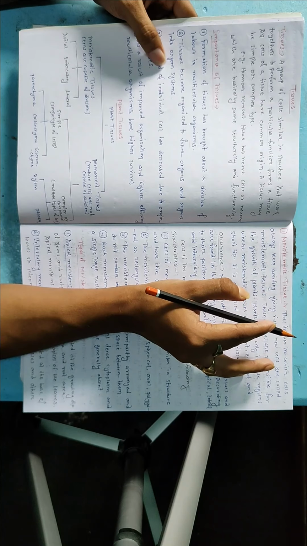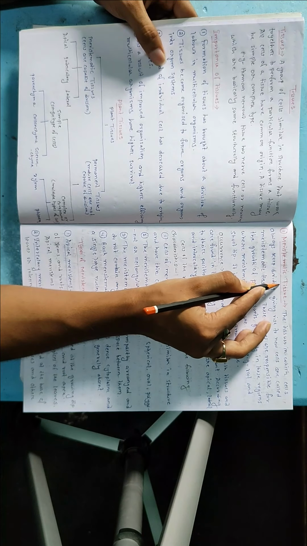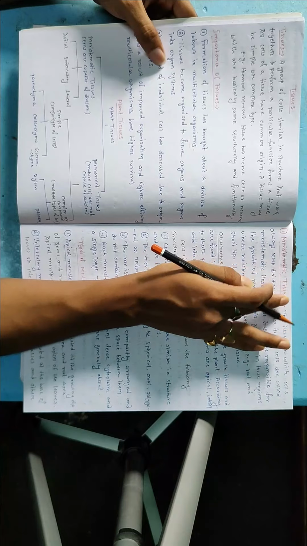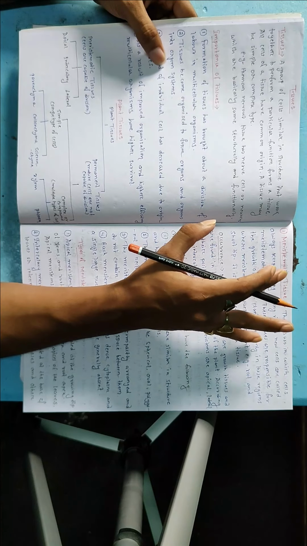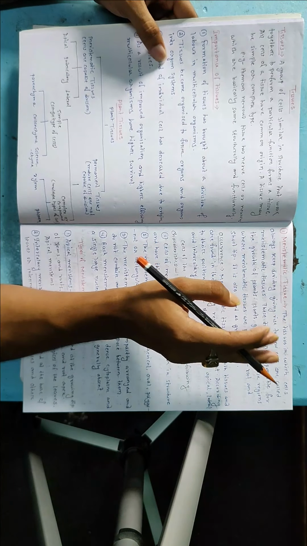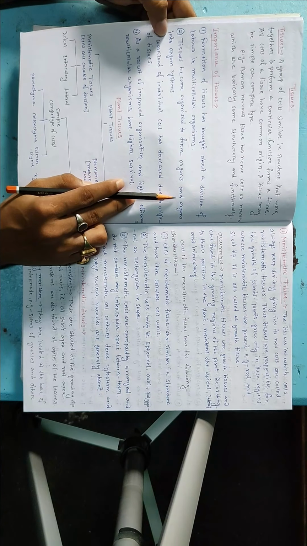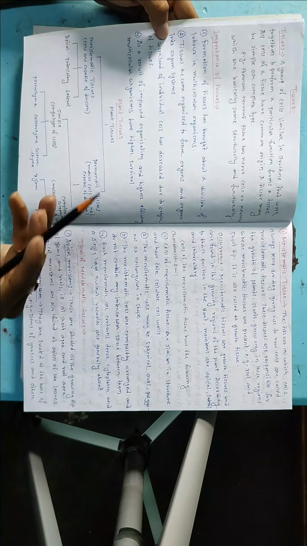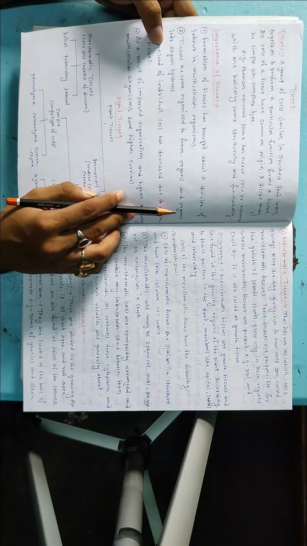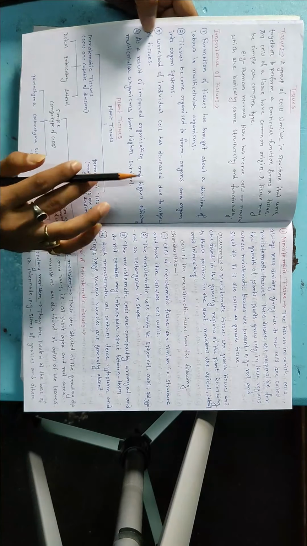Many cells that are similar in structure and function will form tissues, and the tissues will in turn form the organs. These organs will coordinate and work along with each other, and they form an organ system.